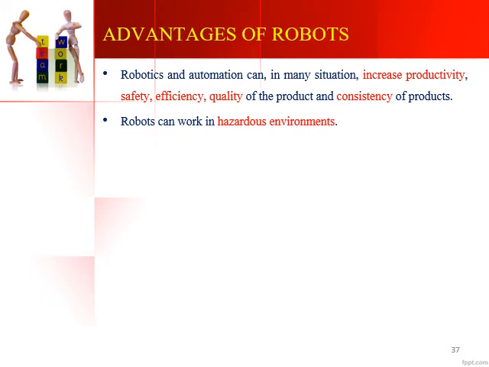The next advantage is that robots can work in hazardous environments. If there is any dangerous environment, for example welding, or spray painting, or inspection of a nuclear reactor, or going into a chimney and inspecting something, or a power plant, maybe inspecting a boiler, where it is very dangerous for human beings to enter and inspect, in such environments robots can work very effectively for you.